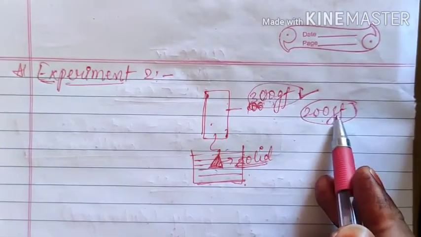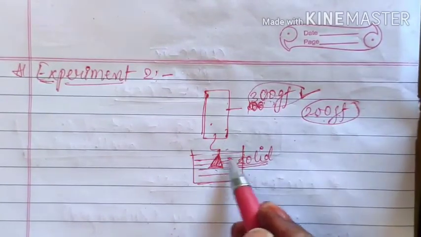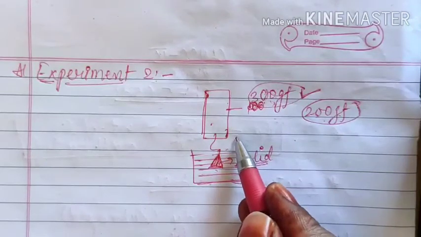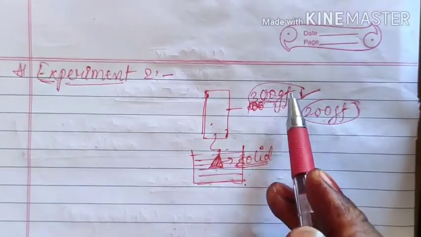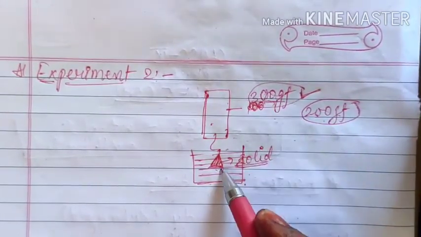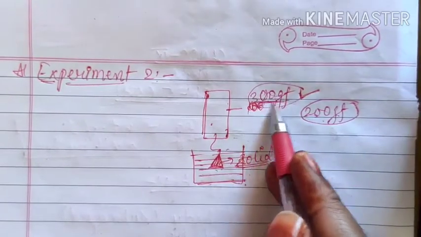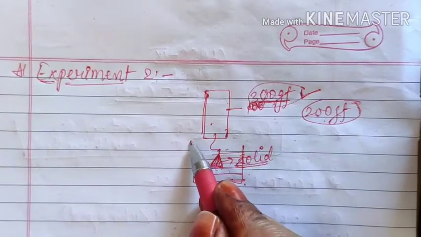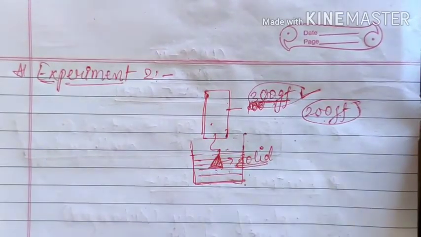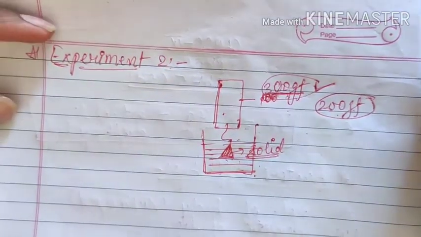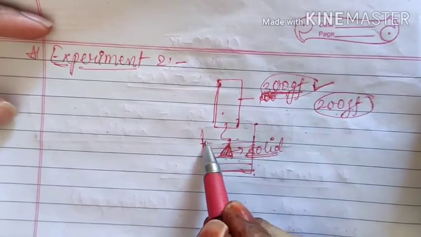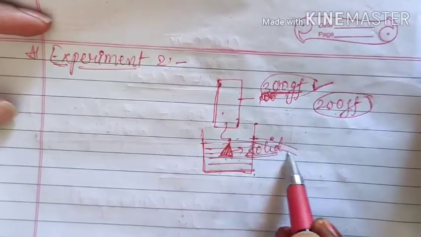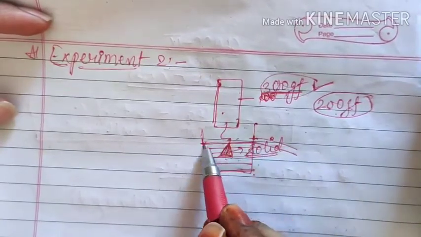Due to upthrust. The first thing is clear that as soon as the body is submerged into the liquid, it will exert one upthrust force which will be opposite to weight. So that will decrease the apparent weight of the body. Next thing, here we have taken one Eureka can. A Eureka can is actually nothing but a can having one opening here which is known as a spout. Up to here we have filled the water.